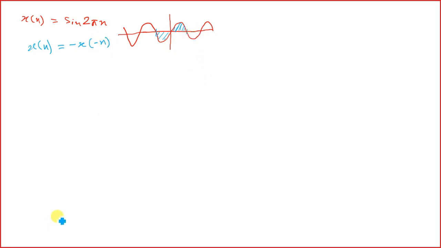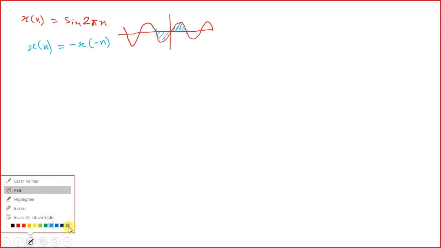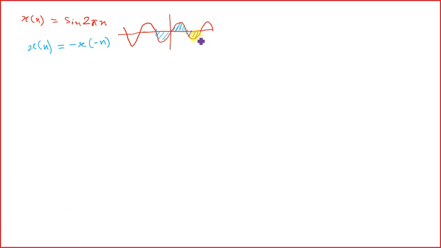Similarly, if you look into the other areas, the second portion, this is present in the other half, so that will constitute the negative one. In this area n is positive, and on the left hand side n is negative. So it meets this equation, x[n] equals minus x[-n], right?